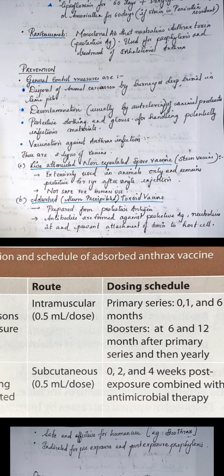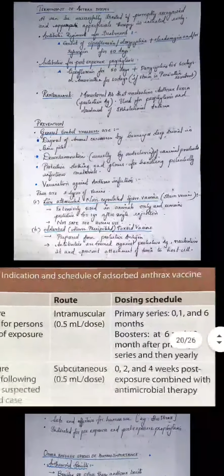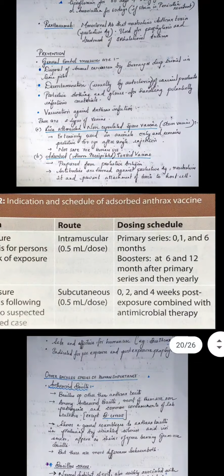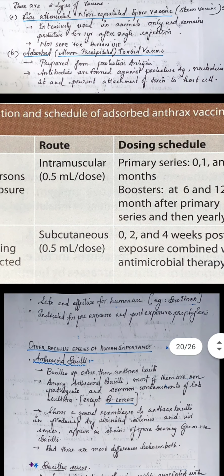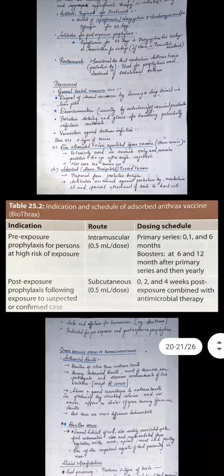Antibodies are formed against this protective antigen, which neutralizes it and prevents attachment of toxin to the host cell. So this is very safe and very effective for human use. The one used is Biothrax, indicated for pre-exposure and post-exposure prophylaxis.